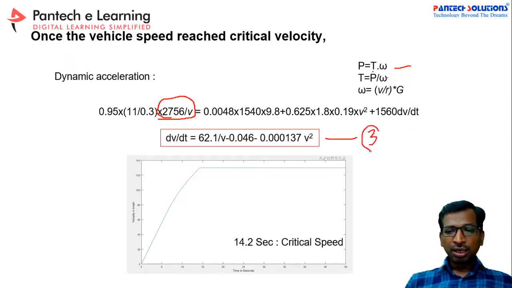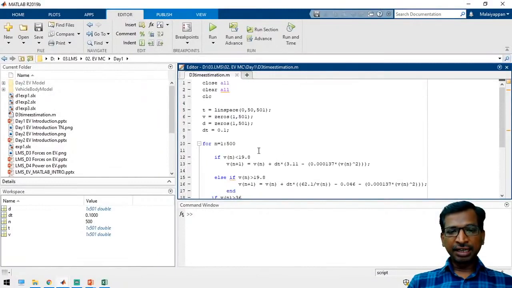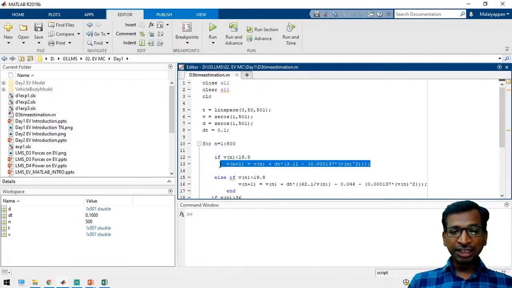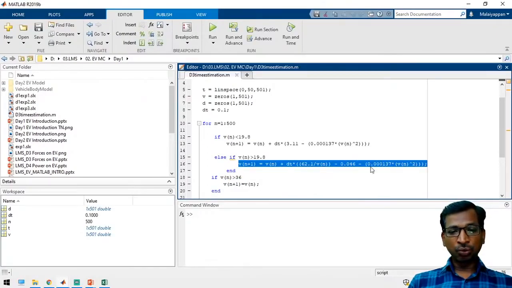So now take these two equations. Take equation number 2 and 3. Then if you calculate this exponential with MATLAB functions, then you can get a time value, right? I will show you how to do the process. See here, less than the critical speed, 9.8 meter per second is the critical speed. And similarly above the critical speed. For below the critical speed, this is the formula, equation number 2, and above critical speed, this is equation number 3, right?